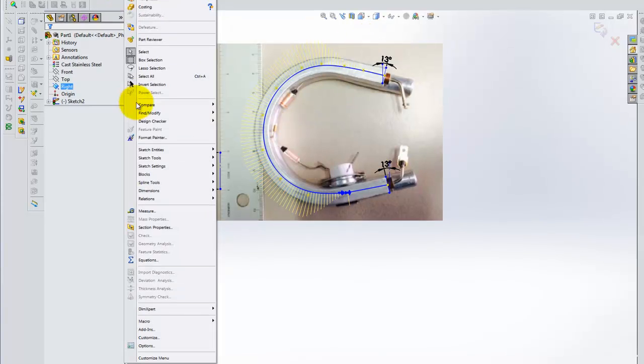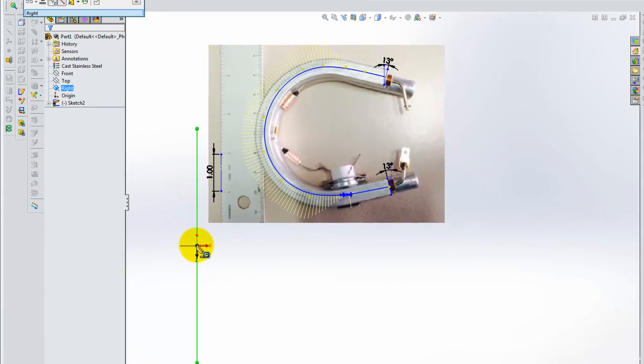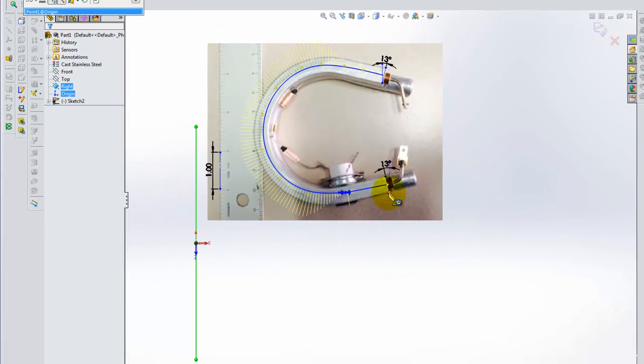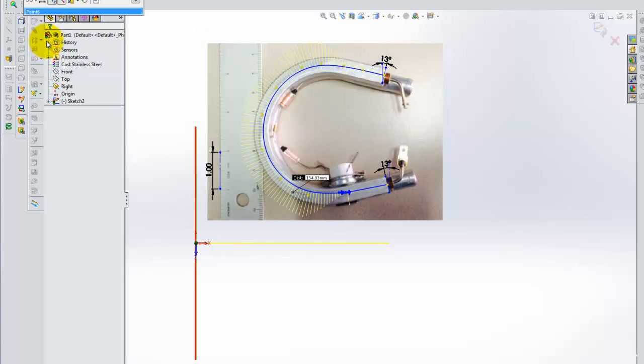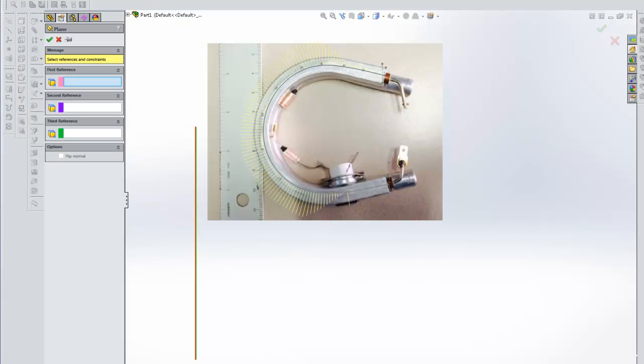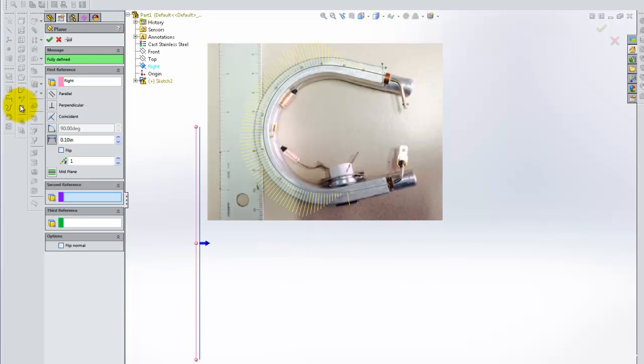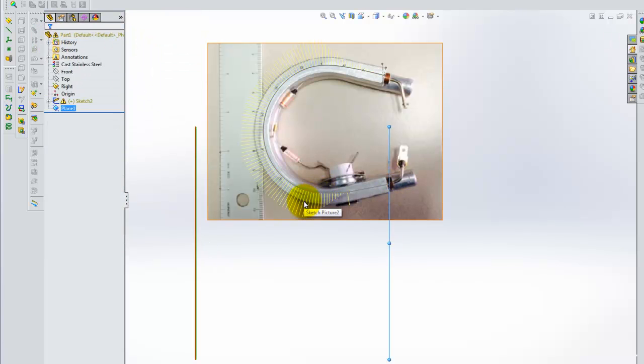So I'll go to Tools and Measure, and I'm going to measure from the origin to that point there. I'm looking for 134.93 millimeters between the right plane and the plane I'm about to create. So 134.93 millimeters. I'll close my sketch, and I'm going to use the right plane as my reference plane. I'm going to select distance to be 134.93 millimeters, and that should pass right through that endpoint there.